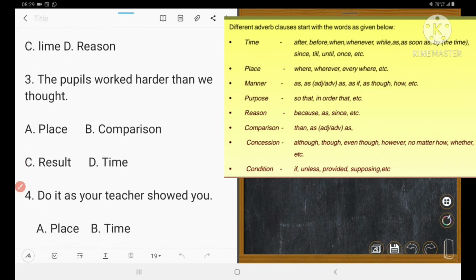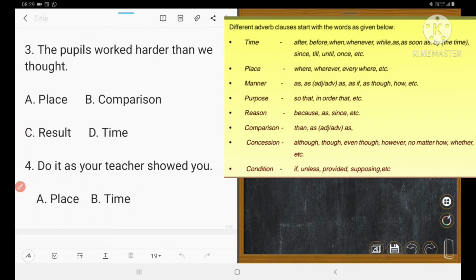The next one: The pupils worked harder than we thought. Here than is used. So what is the than? Comparison. Than is a comparison. Number C is correct, right? Yes, comparison, tulona. Number 3, B is correct. Thank you, you reminded me.